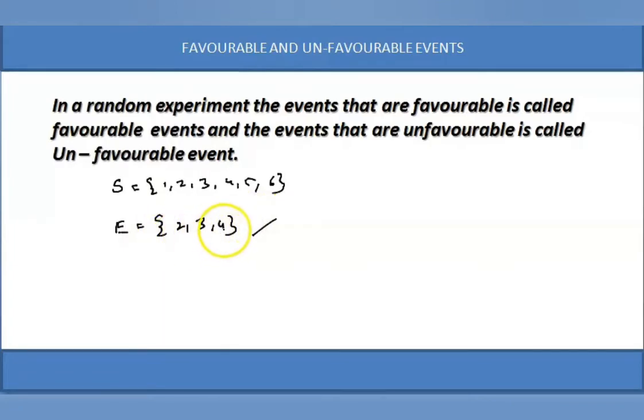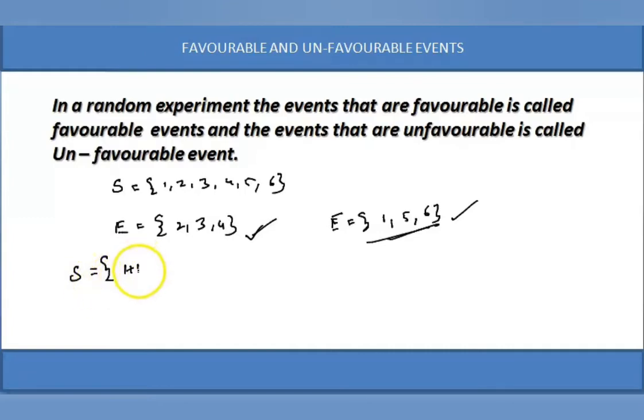This is favorable. What are unfavorable events? The remaining events which are not favorable are denoted as {1, 5, 6}. These are unfavorable events. If I choose the favorable events, indirectly, unfavorable events will be separated in the random experiment.